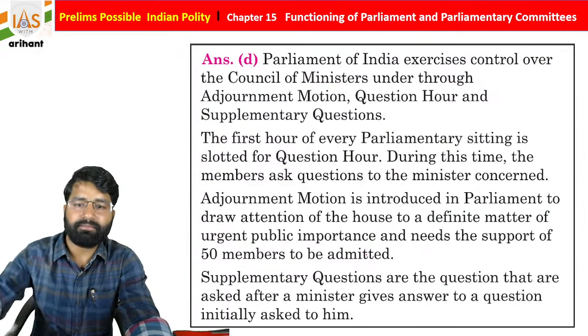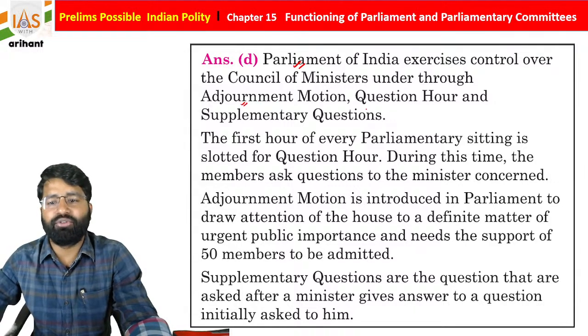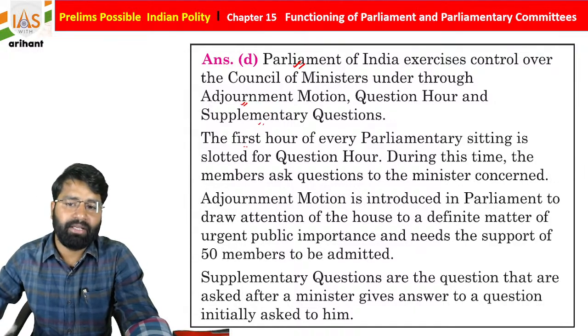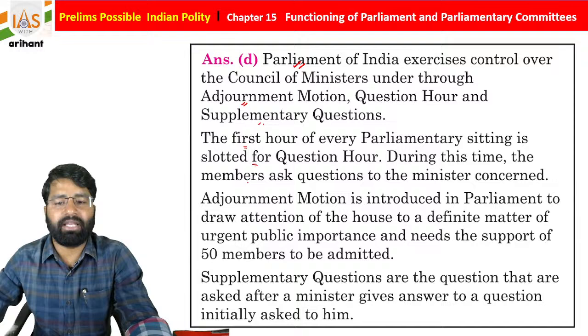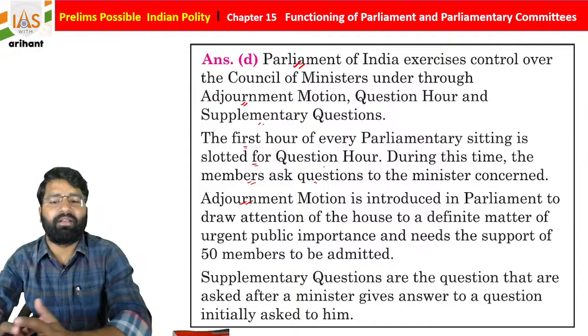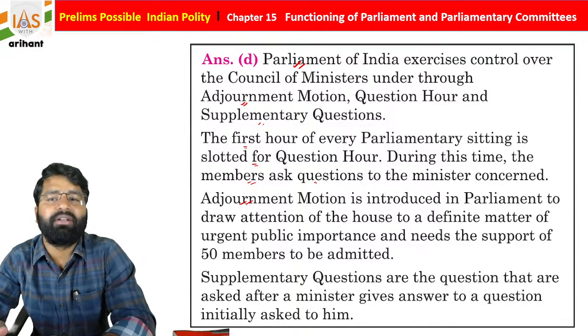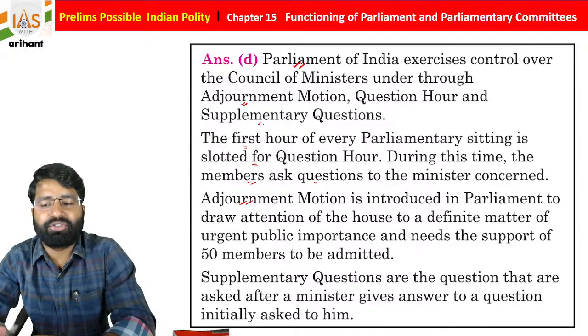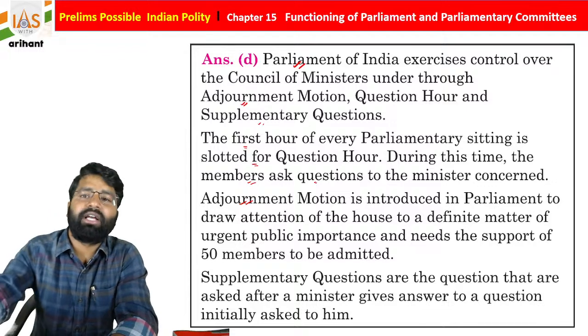Okay, easy everyone. So Parliament of India can control the Council of Ministers through the adjournment motion, question hour, and supplementary question. The first hour of every parliament sitting is slotted for question hour. During this time, the members ask questions to the minister concerned. Adjournment motion is introduced in parliament to draw the attention of the house to a definite matter of urgent public importance and needs the support of 50 members to be admitted. And supplementary questions are the questions asked to the minister, following the answer to the question initially asked to him.